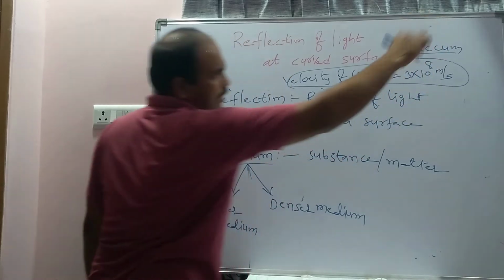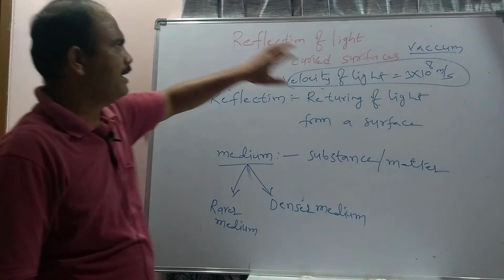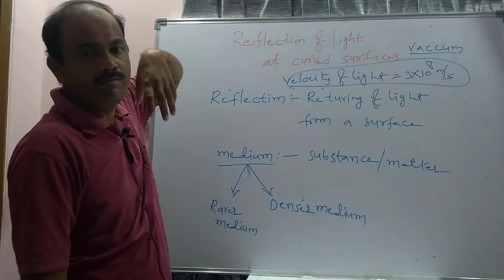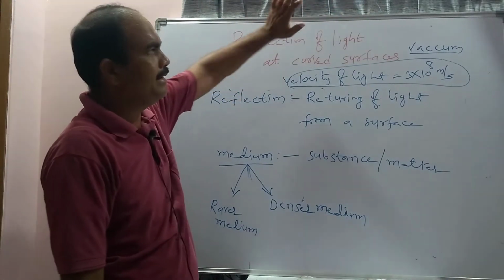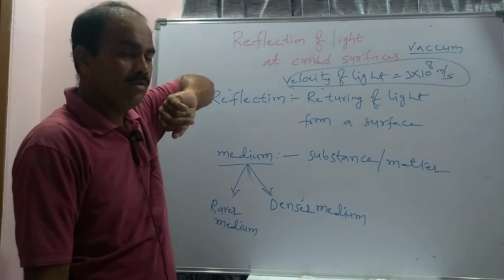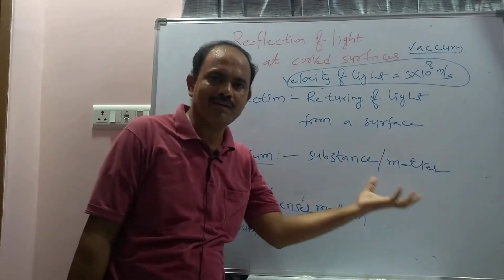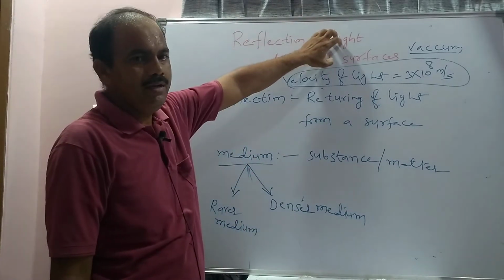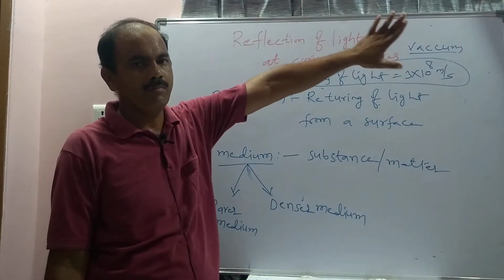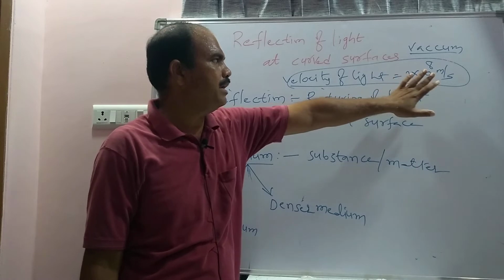What is the meaning of vacuum? In vacuum there is no medium, and light can also travel through vacuum. From this we can say that for light to travel from one place to another, it does not require any medium. But for sound to travel from one place to another, a medium is required, which may be solid, liquid or gas. Light can travel through a medium as well as vacuum. So in vacuum, what is the velocity? 3 into 10 power 8.